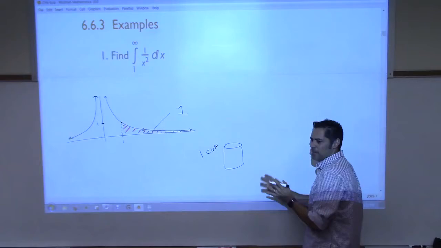So those are the two types. Infinite intervals, where your interval is infinite, and then infinite integrands, where somewhere within this interval your function, your integrand, is becoming infinite. All right, let's focus on this one, all right? You get the basic idea, though? Basic concept? Okay.